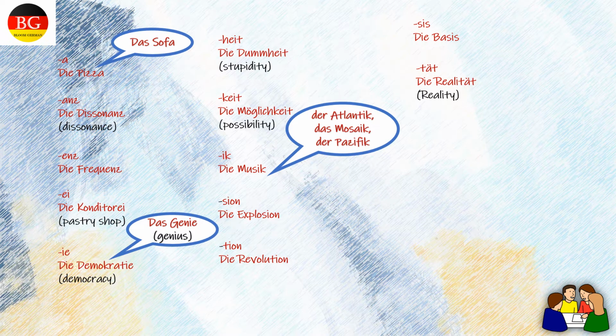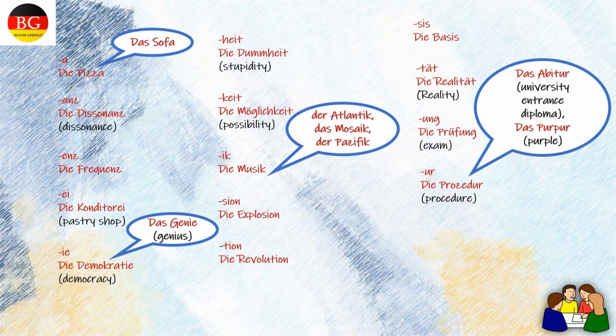Nouns ending with -tät are also feminine. Die Realität. Nouns ending with -ung are feminine in form. Die Prüfung. Nouns ending with -ur are also feminine. Die Prostitution.